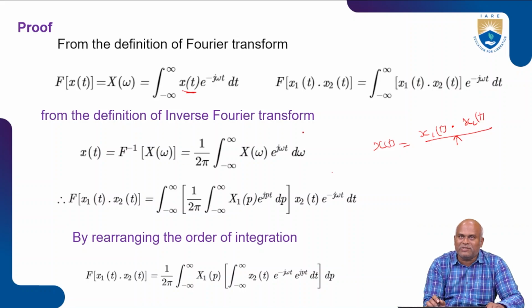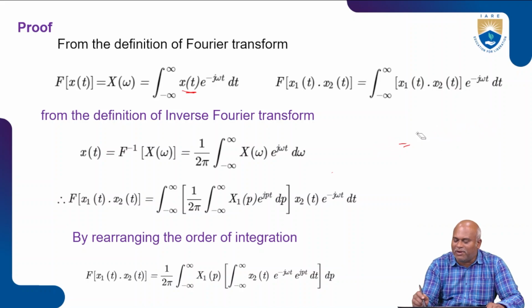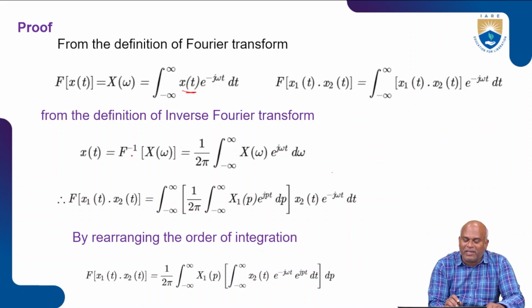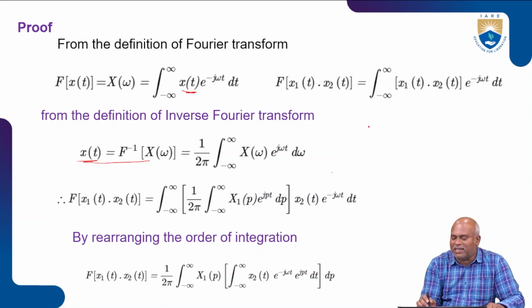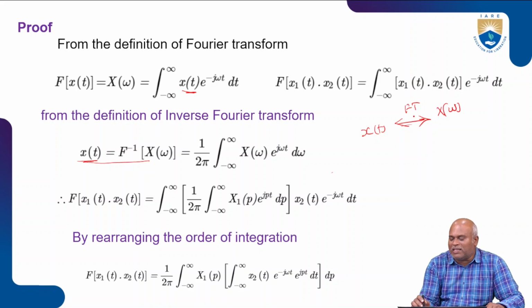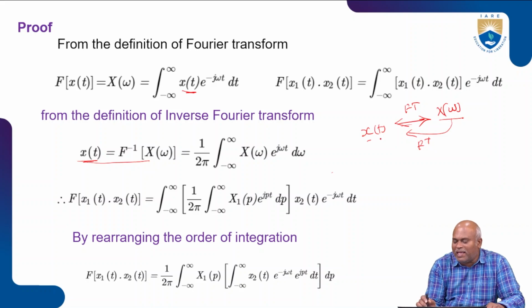From the definition of the inverse Fourier transform, the formula is represented as F inverse of x of omega is equal to x of t. So that's why we write our Fourier transform pair x of t with a double arrow: the forward arrow of the Fourier transform gives x of omega. The forward transform takes us to the spectrum. If we take the inverse of the spectrum, that is F inverse, then we get x of t.